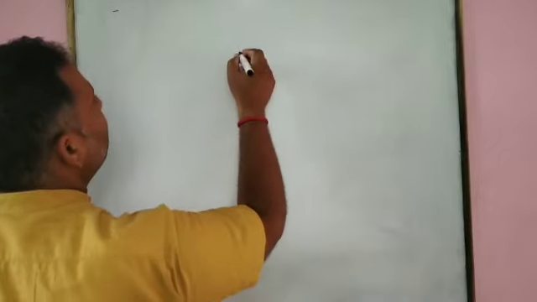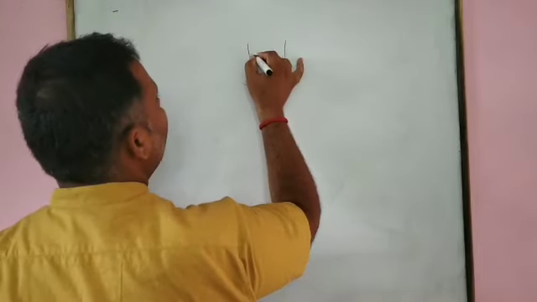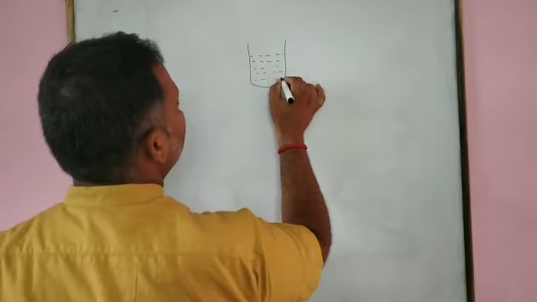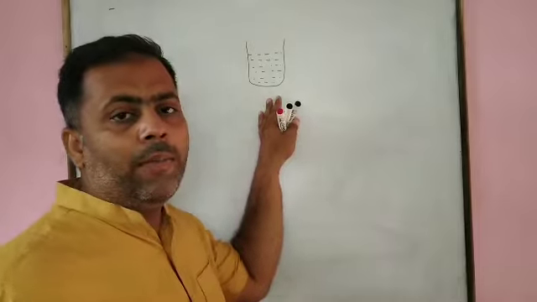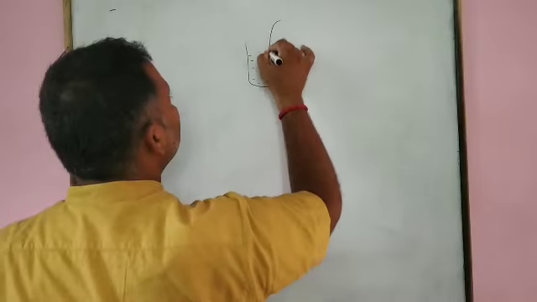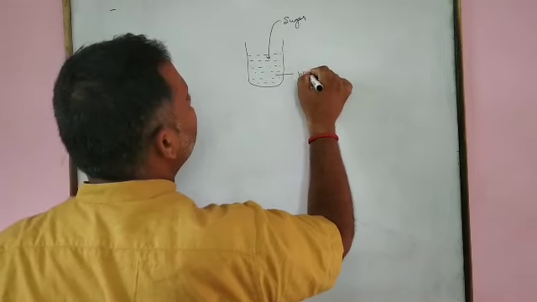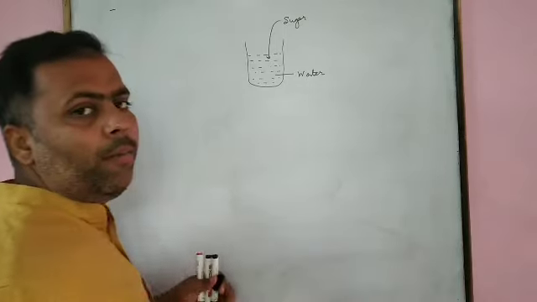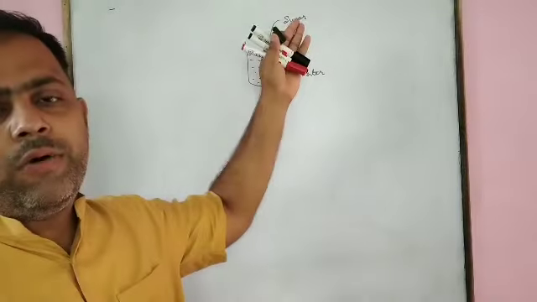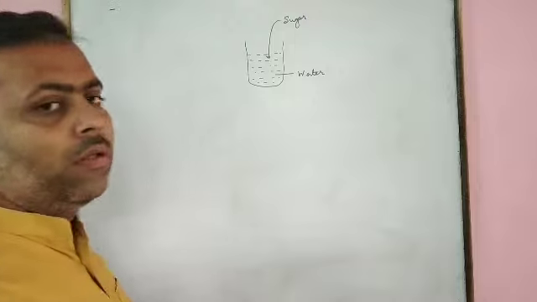If we have a beaker having some water in it, then after that we add sugar to it. This one is water. We have a beaker having some water in it, then we have added 1 teaspoon or 2 teaspoons of sugar into it. Then what is formed? Then the solution is formed.